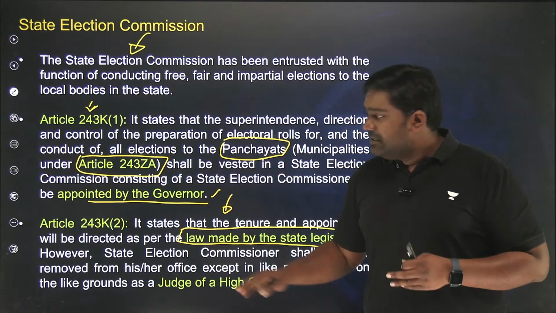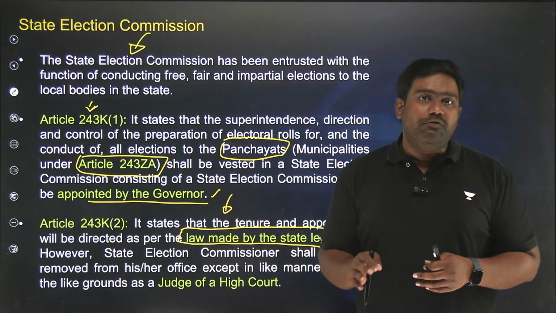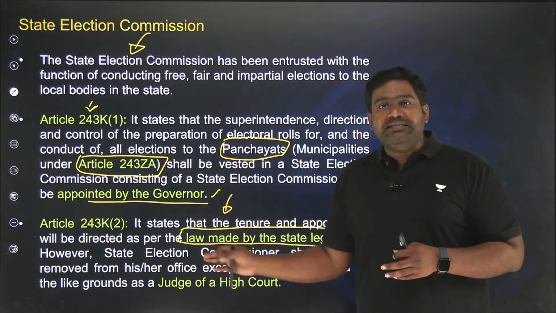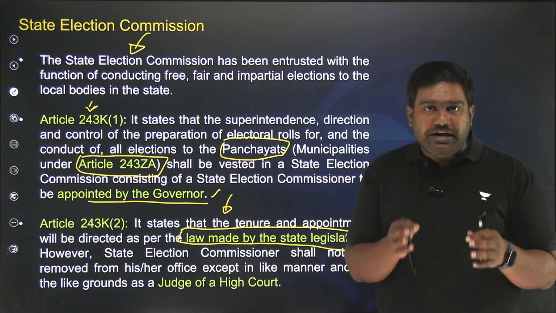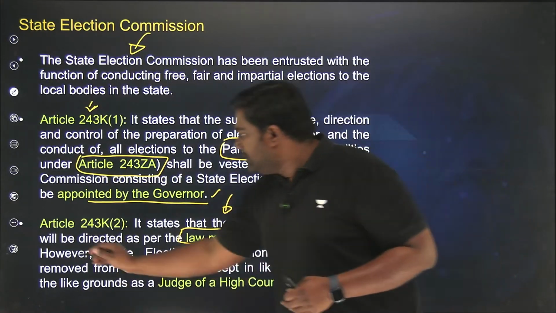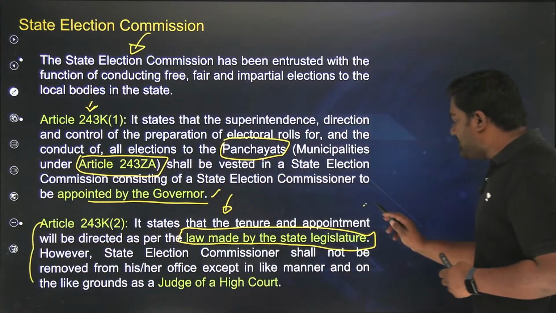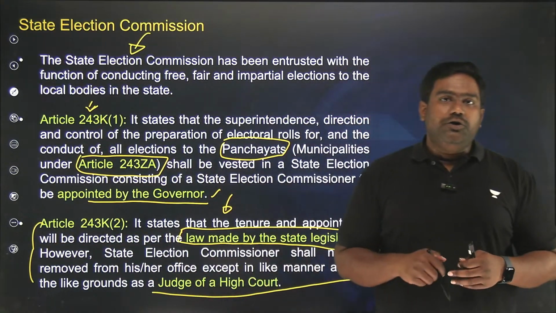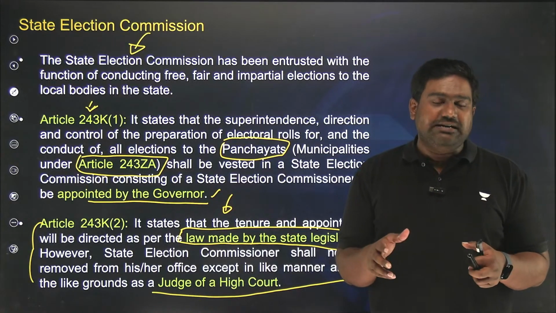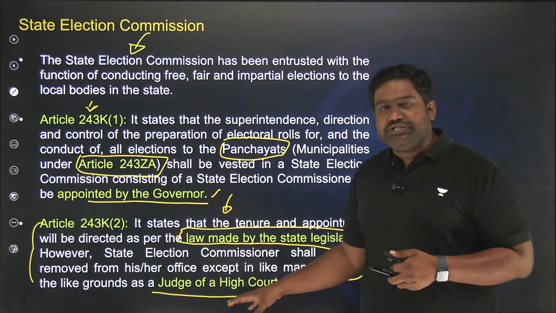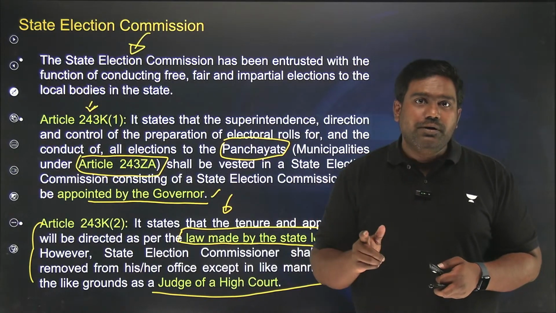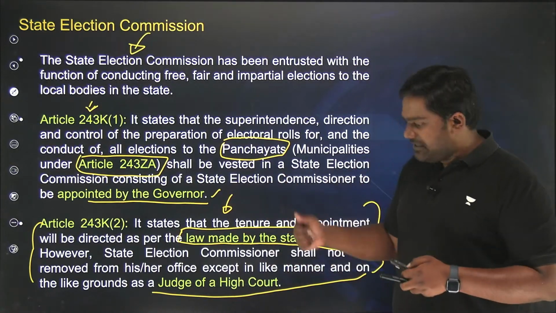However, state election commissioners cannot be easily removed by the state government. To guarantee their independence, to ensure that it remains an independent constitutional body which can conduct free and fair elections for local bodies, the state election commissioners are given the same degree of protection as that of a judge of a high court. So if a state election commissioner has to be removed by the state government, the same process on the grounds that a judge of a high court has to be removed has to be followed. Clear? So these are some basic facts.